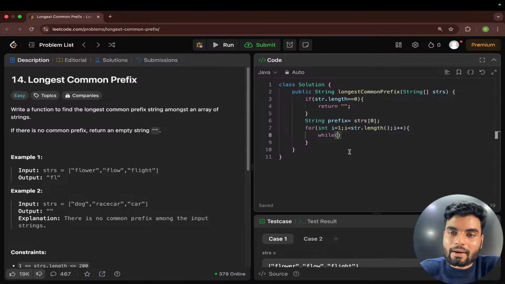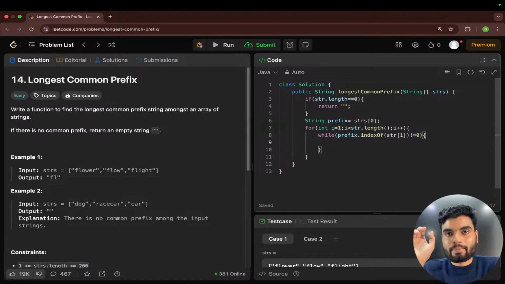So here what you will do, you'll check prefix dot, or probably either you check in prefix or in that upcoming string, anywhere. So here I'll check indexOf, anything, both will work. indexOf, I'll check the indexOf what, strs[i], right? If that is not 0, it means this is not available, right? The next upcoming string is not completely available in the prefix.